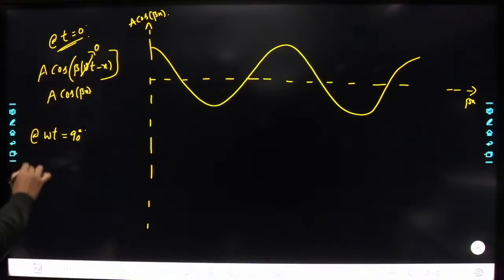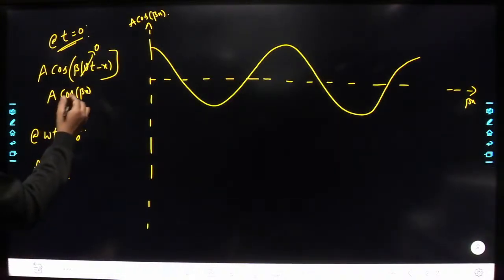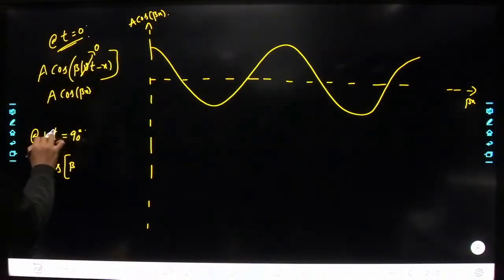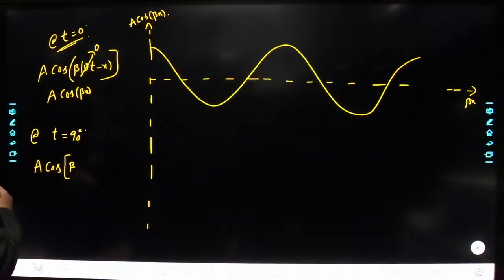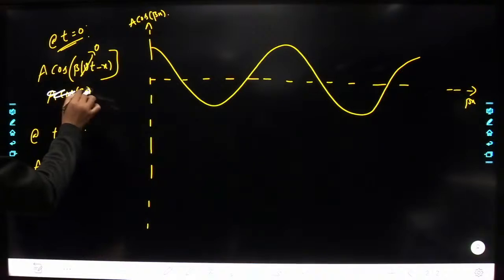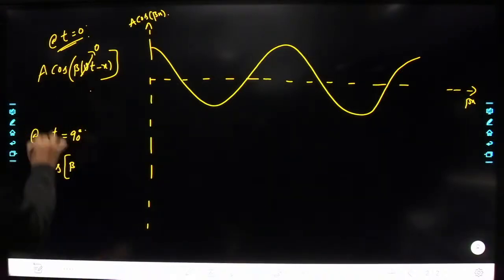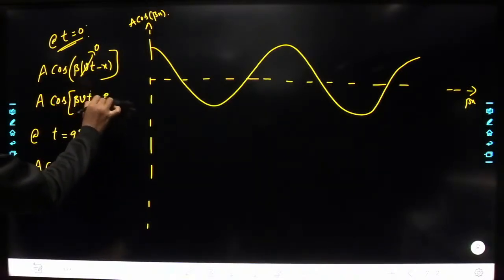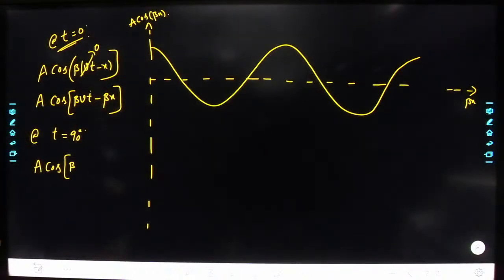So in this case, how will the function look? Let us consider a into cos of, I am writing this as, beta Vt minus beta into x. Beta Vt minus beta into x.